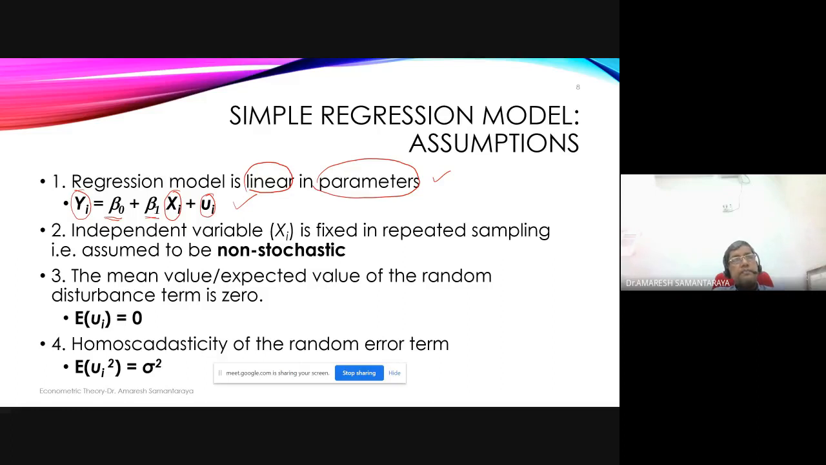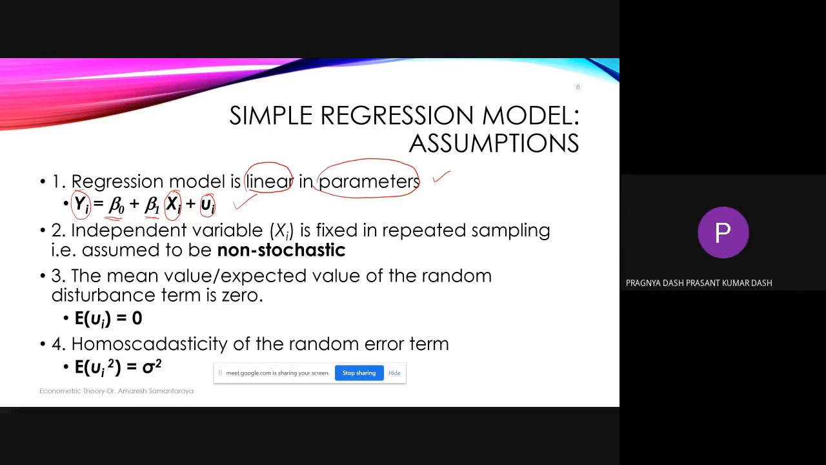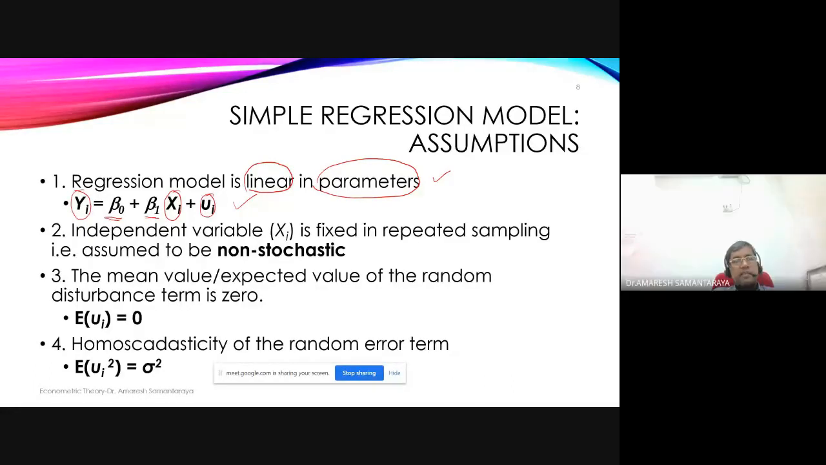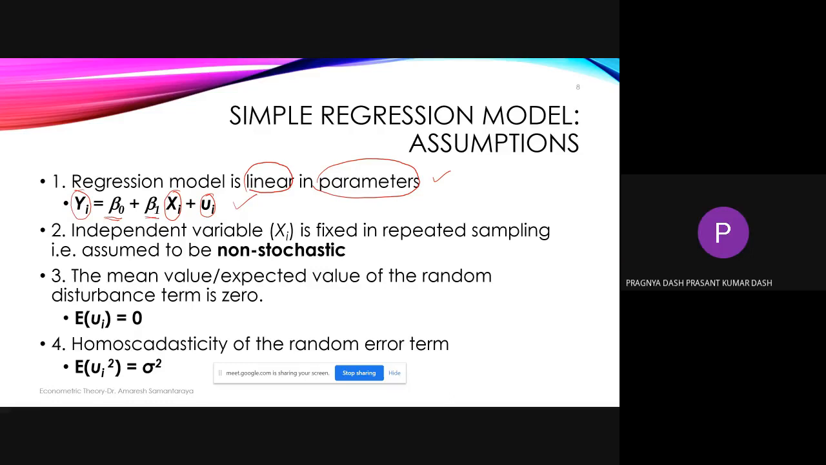Sir, the x value we are taking as fixed. We are not varying the value of x. We are not taking x as a random variable. We are fixing it. No, I'm not clear with your answer. I didn't understand that. What do you mean by fixing and not repeating? I mean, fixed in the sample and not changing. Sir, we are not taking it randomly. We are not taking the value.